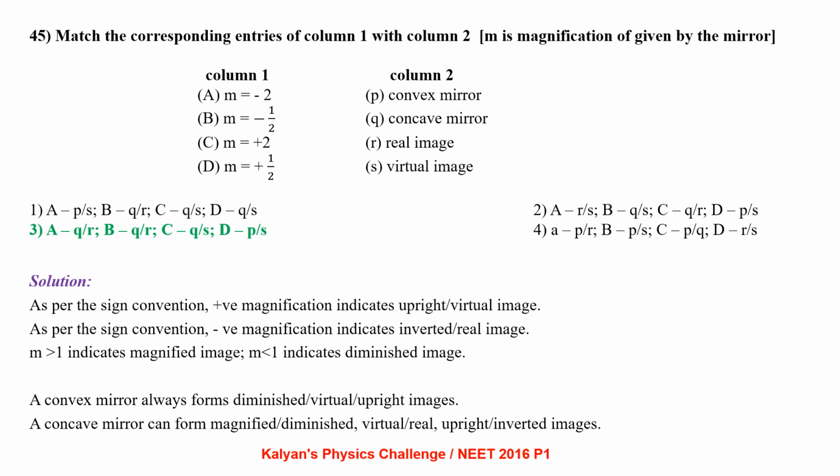Now let us see sign convention. The positive value of magnification indicates upright and virtual image, and a negative value of magnification indicates inverted and real image. M greater than 1 indicates magnified image, M less than 1 indicates diminished image. A convex mirror always forms diminished virtual upright images, while a concave mirror can form magnified and diminished images, virtual and real images, upright as well as inverted images. From there we can match column 1 to column 2.